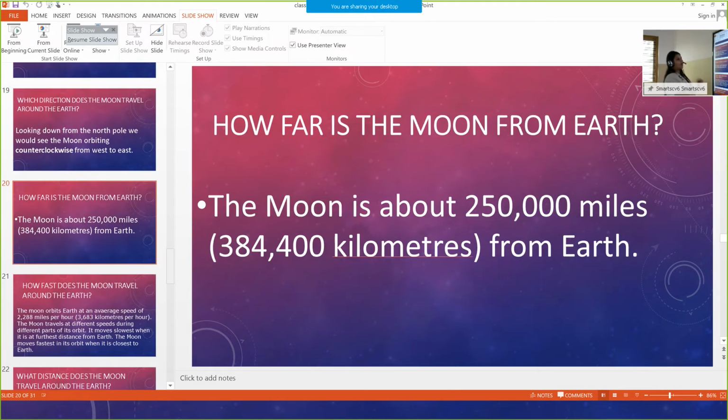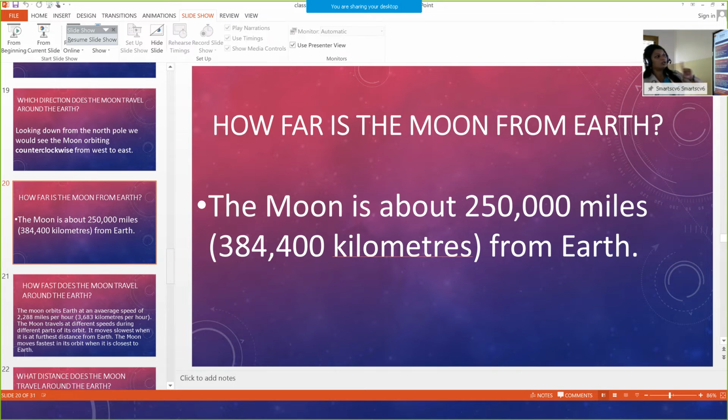Now we will check how far the moon is from the Earth. We would like to know how far it is from our Earth. The moon is about 250,000 miles, otherwise 384,400 kilometers from Earth. That is the distance.